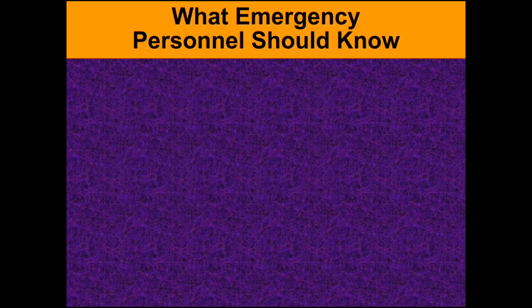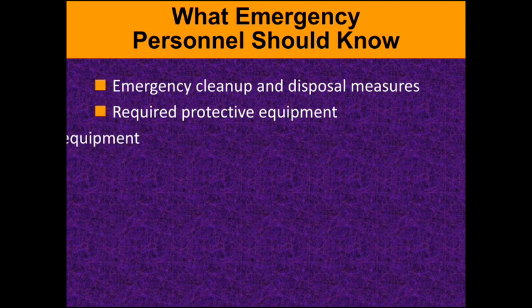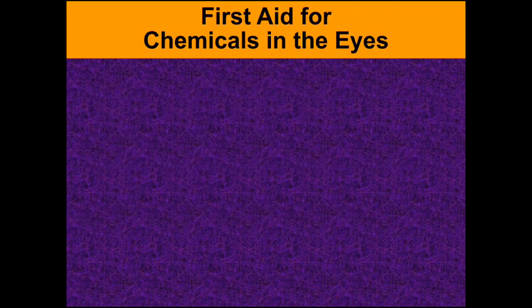What emergency personnel should know, that means how an emergency situation should be handled, and what the personnel who is going to work in that particular area should do. Emergency cleanup or disclosure measures should be done. Required protective equipment should be available. Use the cleanup equipment and firefighting systems. A first aid kit should be available. There should be fire extinguishers, and water firefighting systems should be available in the industry. So all these things should be made available.